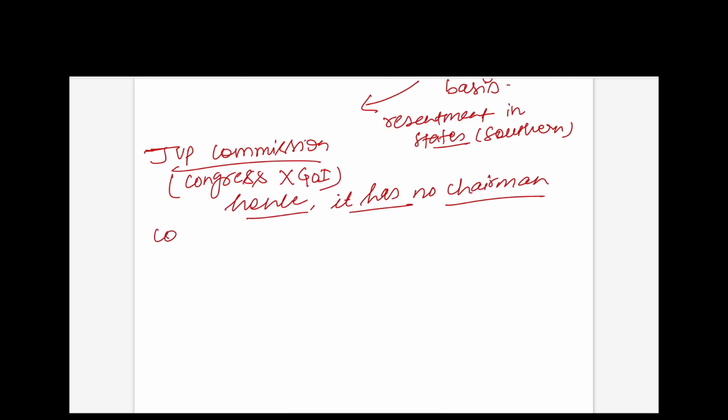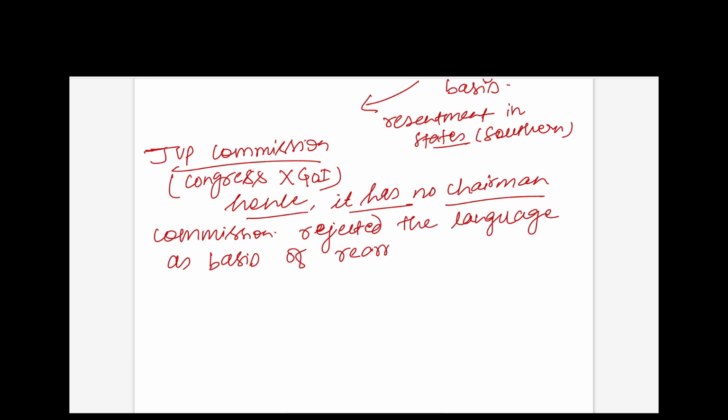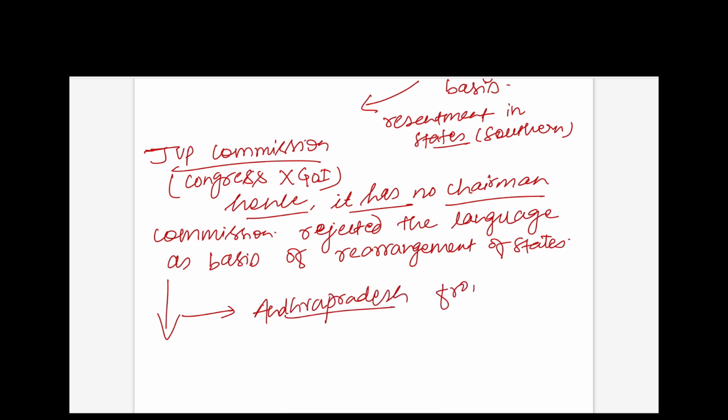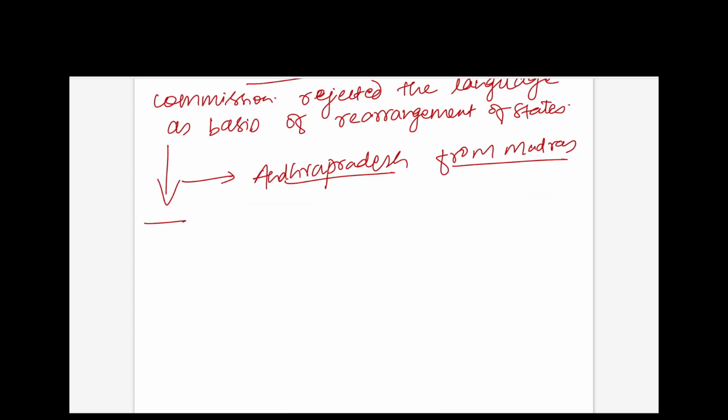The commission rejected language as the basis of rearrangement of states. This created resentment in the southern states, and the agitation got stronger. Therefore, the government was forced to create Andhra Pradesh from Madras province. Now the Fazal Ali Commission was appointed, as the demand for new states emerged more.